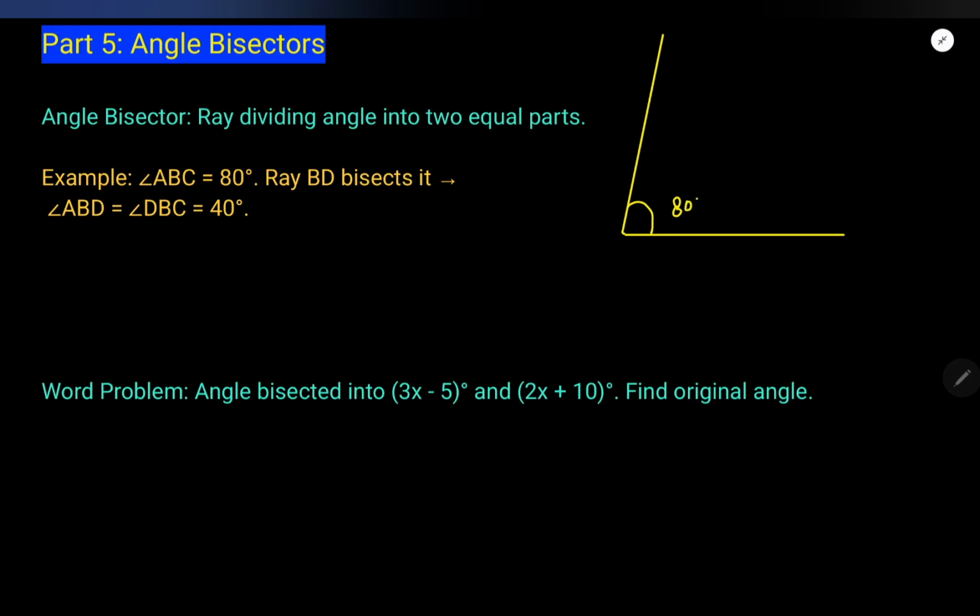Then if I draw a ray just in the center, there is a method to draw an angle bisector. We are not going into that method, but I am just telling you what an angle bisector is. An angle bisector is a ray that divides an angle into two equal parts, 40, 40. It divided the whole 80 degree angle into two equal parts. Then that ray is known as an angle bisector. Okay.